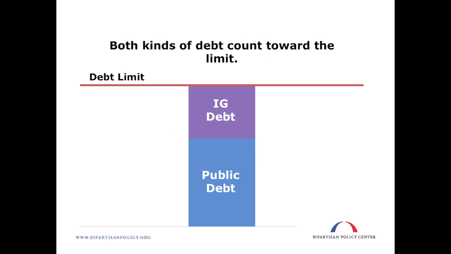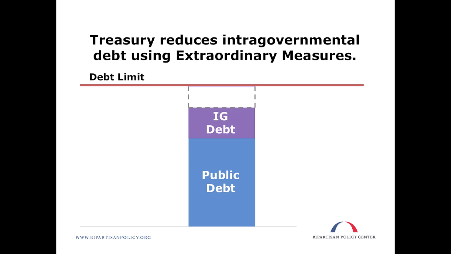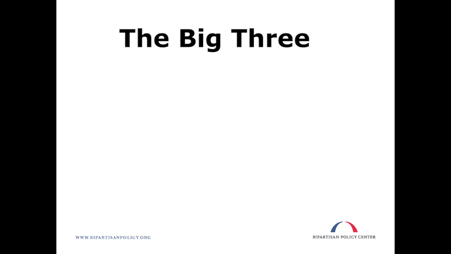When the government is at the debt limit, Treasury cannot issue more debt to pay the nation's bills using normal operations. Extraordinary measures, which are basically legal accounting maneuvers, allow Treasury to temporarily reduce the amount of intragovernmental debt in certain accounts. When this debt comes off the books, it creates room under the debt limit. Extraordinary measures allow Treasury to reduce intragovernmental debt in certain accounts specified in law.